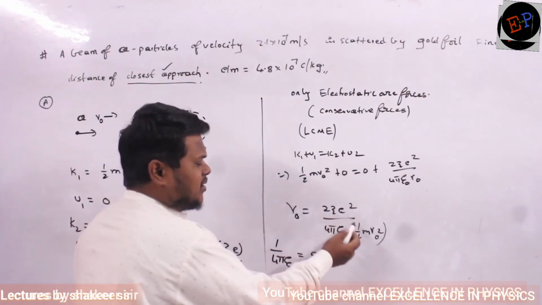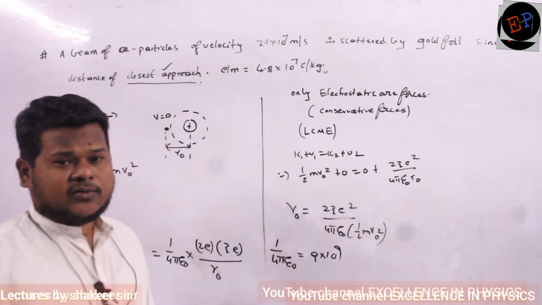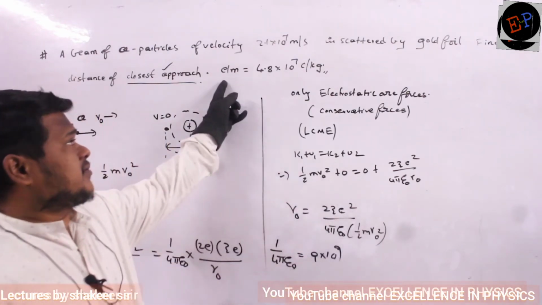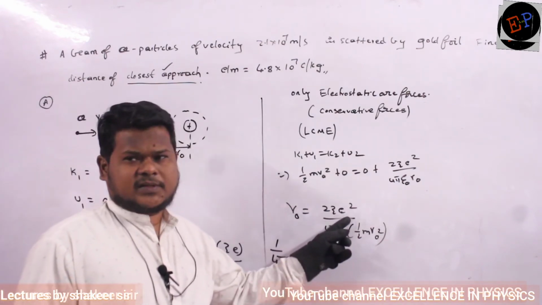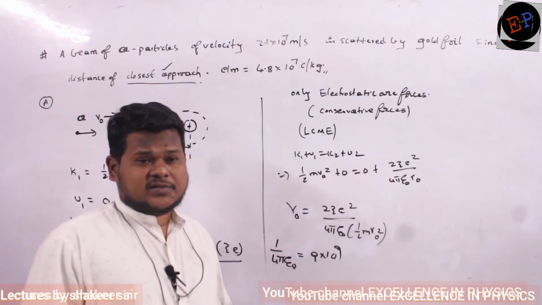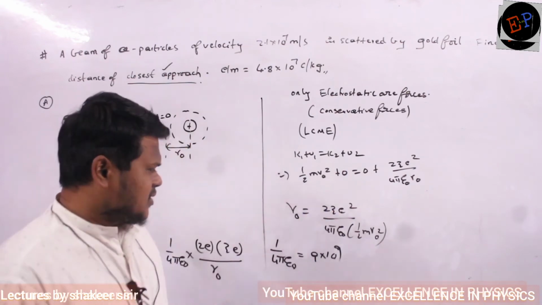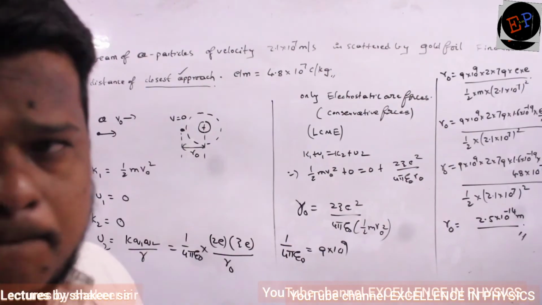My E square can be written as E into E, no? One E by M ratio is already given, 4.8 into 10 power 7. Another E will be there, that E value 1.6 into 10 power minus 19 coulomb, charge of electron. Substitute all the values and whatever answer you get will be the distance of closest approach. Clear?